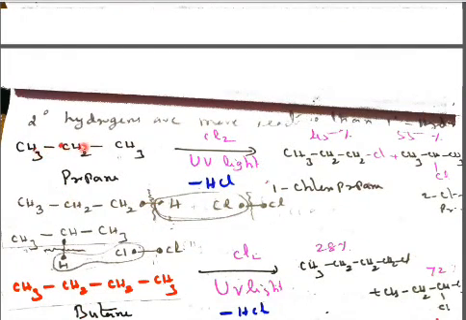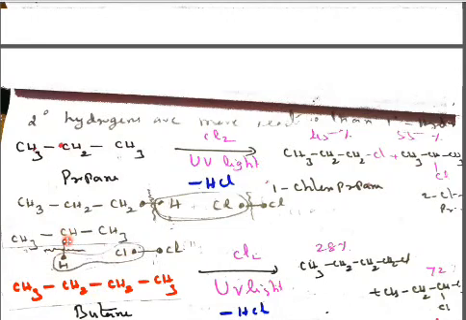This CH3, CH2, CH3. This CH I have separated, CH and this H. Now when this bond gets broken, the CH will take one electron and the H will take one electron. Cl2 has one electron on both sides. If it gets broken, it becomes a Cl with one electron and another Cl with one electron. One of the Cl free radicals and this H free radical combine, it forms HCl.